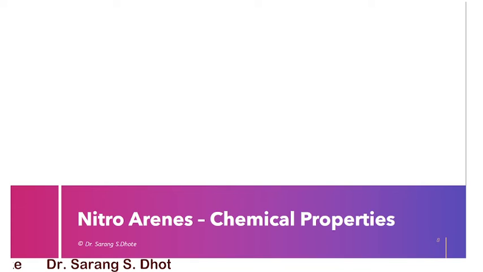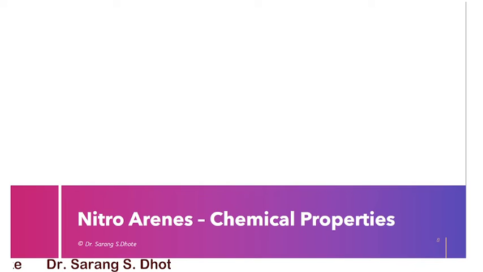Various chemical properties. This is also very simple. First we are going to discuss reduction. First we are going to discuss the reduction. Reduction can be carried out by using the various reducing agents, but the product of the reduction depends upon which type of reducing agents are used.